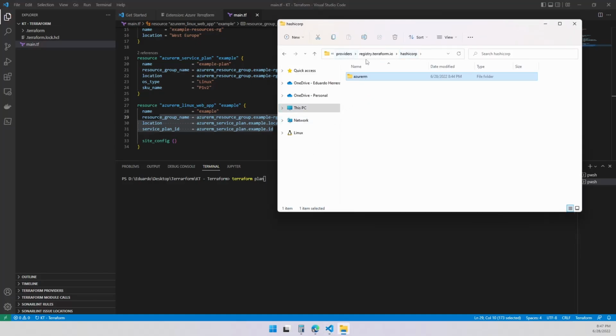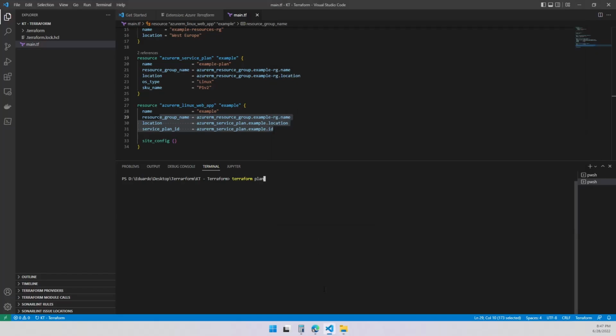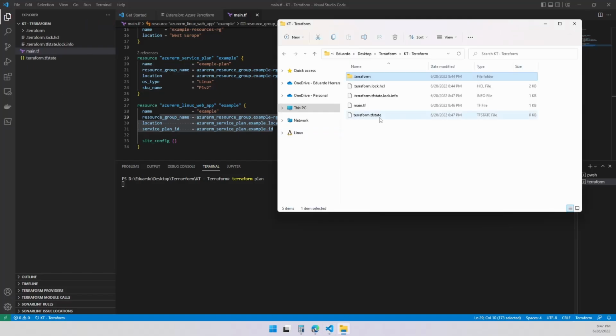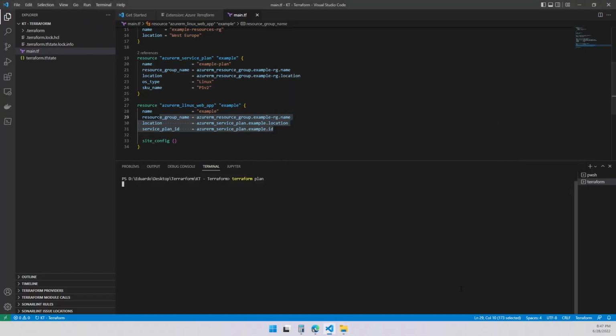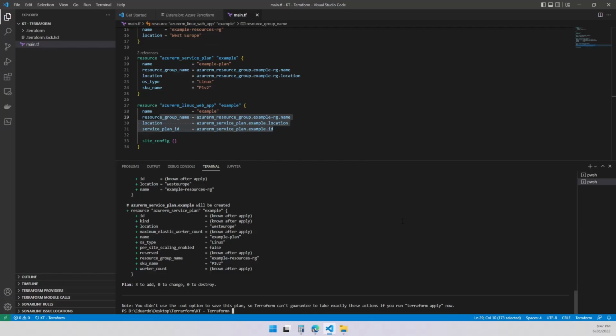Let me go back to over here. It's going to create a state file, a .tfstate file. And I'm going to talk about that file while this goes in the plan. So this is the terraform.tfstate that is being created right over here. What it's doing is comparing what you got on your script, and based on that comparison, it is going to create a plan. And the plan is going to be shown to you.